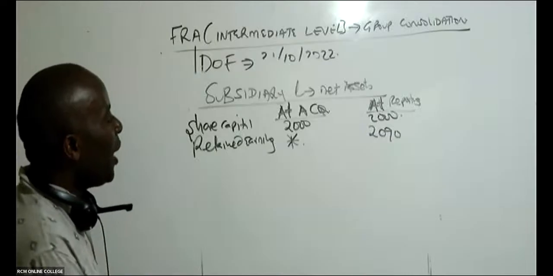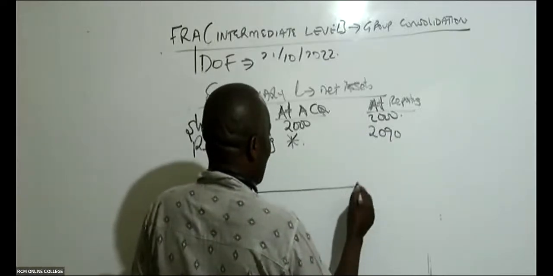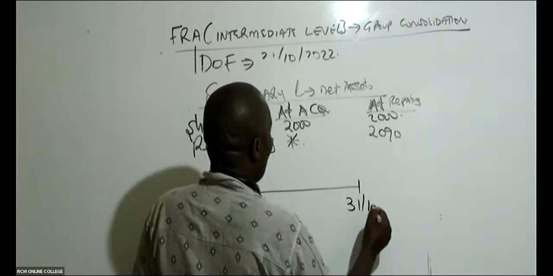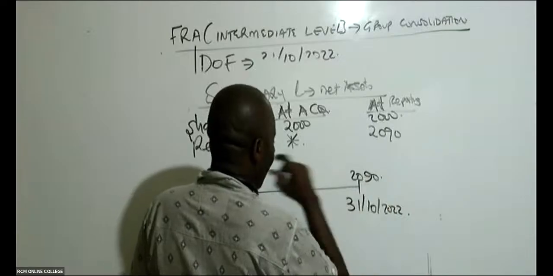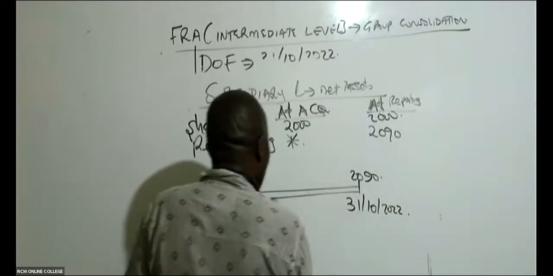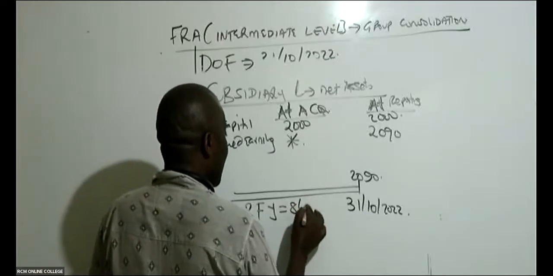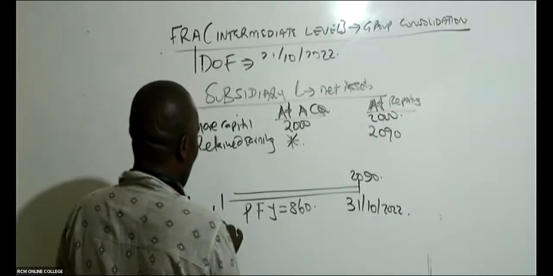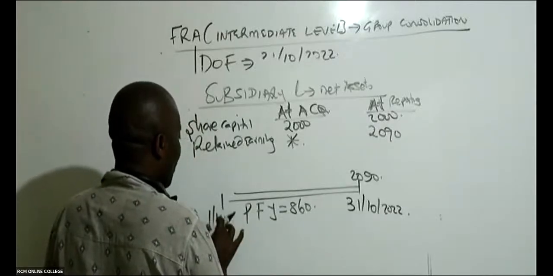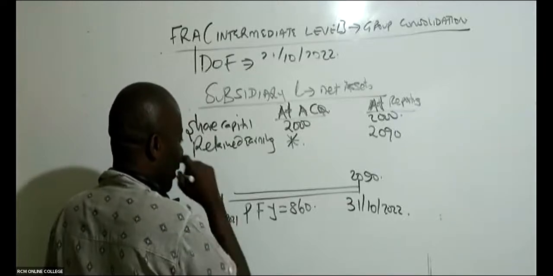So how has this ninja gotten this 1660? This ninja has known. So we are here, 31st October 2022. Our retained earnings is 2019, and then profit for the year is 860. So remember the financial year began 1st of November 2021, all right?